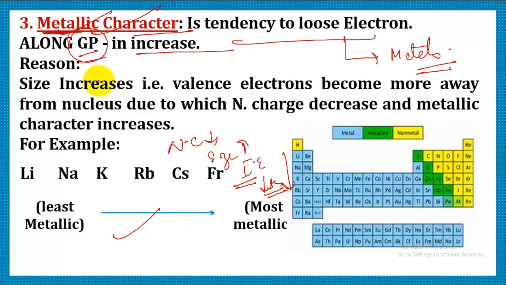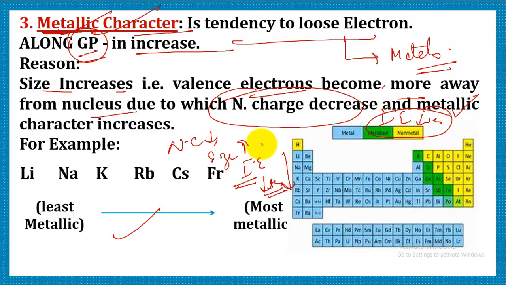So this is what is written. As we know, down the group, size increases, so valence electrons become more away from the nucleus. That means nuclear charge decreases. Therefore, ionization energy also decreases. Therefore, the metallic character increases down the group.